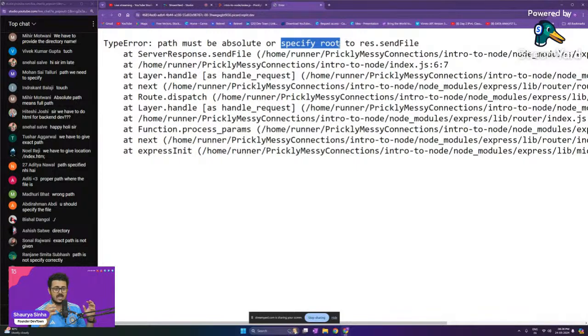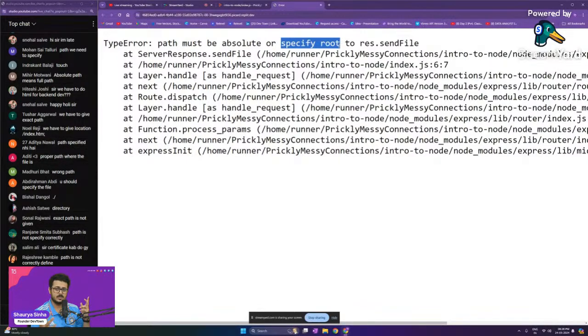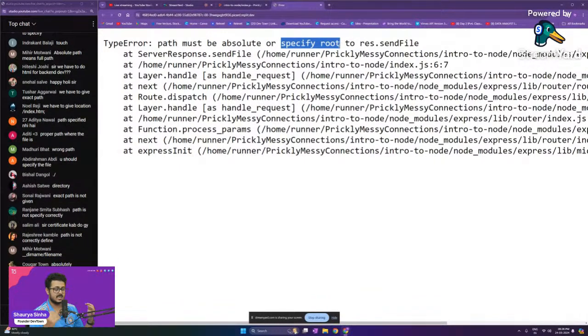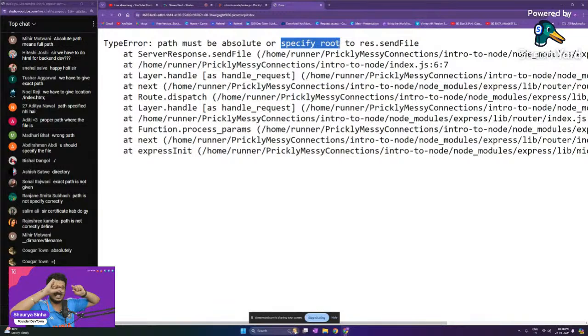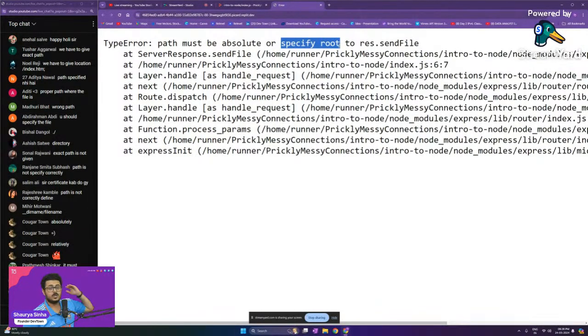According to, for example, home, then users, then Shaurya, then in Shaurya there's desktop, then on desktop there is a particular project folder, inside of the project folder there is the intro to node folder, and inside of that intro to node folder there is your index.html. So we have to provide this entire path inside of your computer, from the root of your computer, from the main folder of your computer to the particular file that you want to showcase on your screen. Now how can we do that?